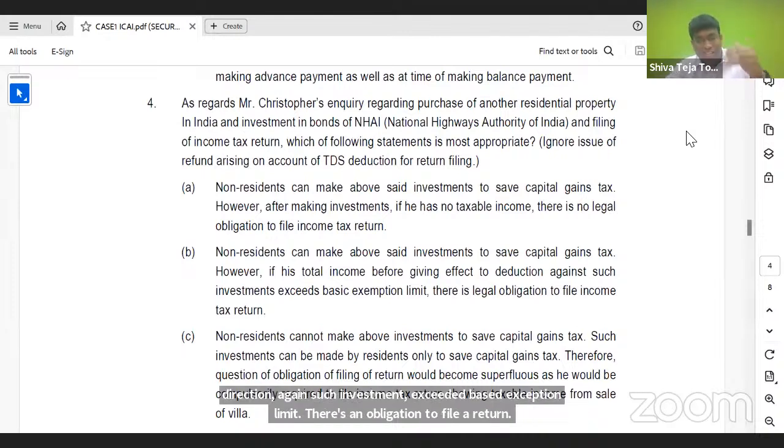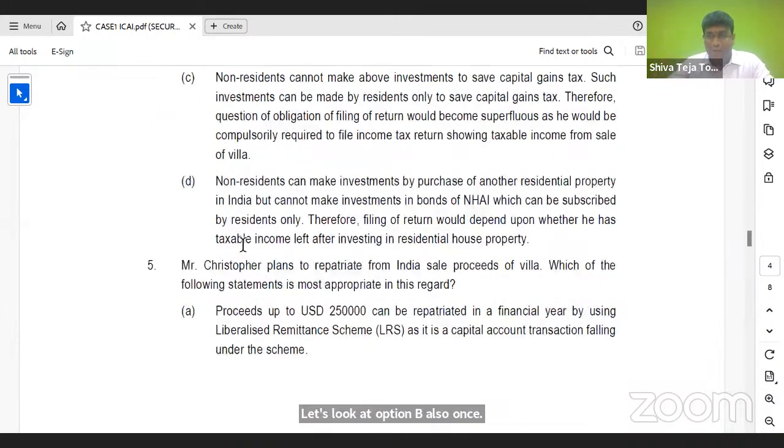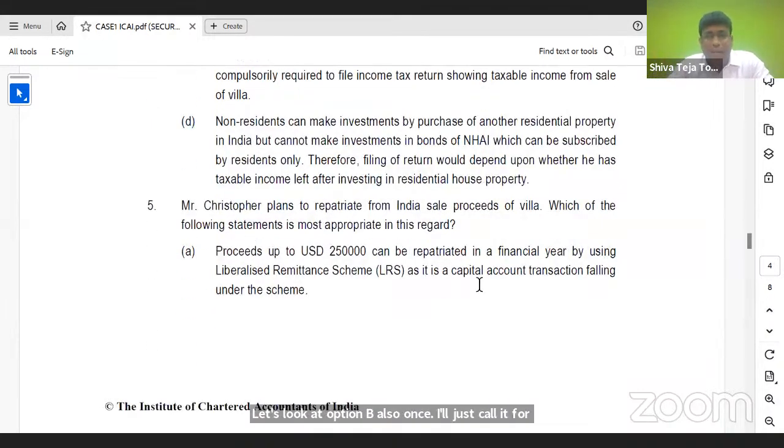But still, for the sake of convenience, let's look at the C option also. Non-resident cannot make investments. That is ruled out. Even though he's a non-resident, still he can take the exemption. Let's look at option D also once. I'll just scroll it further, Srina. Yeah. Non-resident can make investment by purchase of another property, but cannot make investment in bonds of NHAI. That is also gone. So the best suitable option is option B, my dear friends.